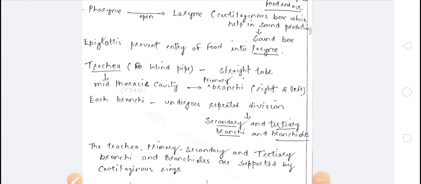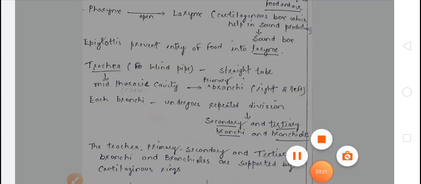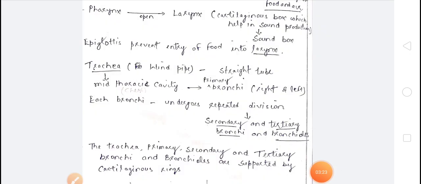Then, children, the trachea is a straight tube found in the mid thoracic cavity that opens into the primary bronchi, then secondary bronchi and tertiary bronchi, then bronchioles.